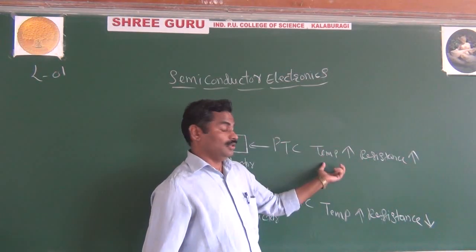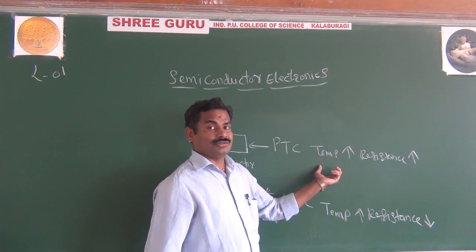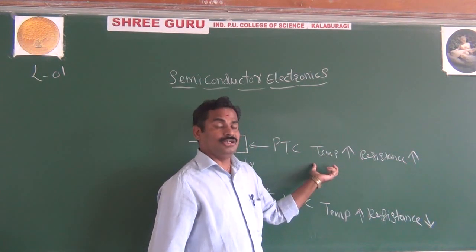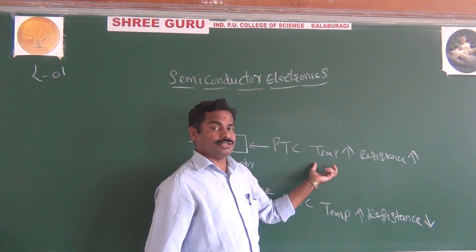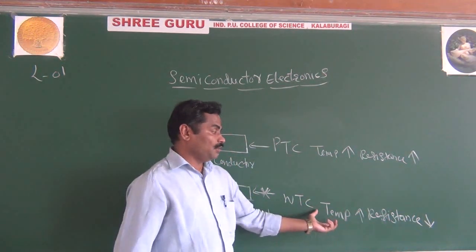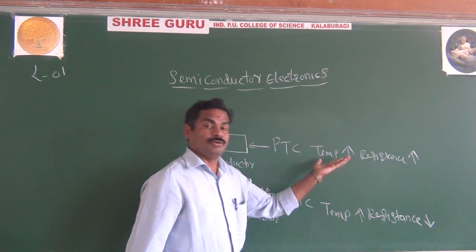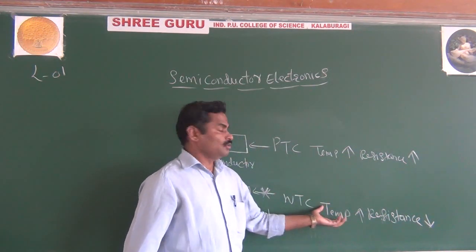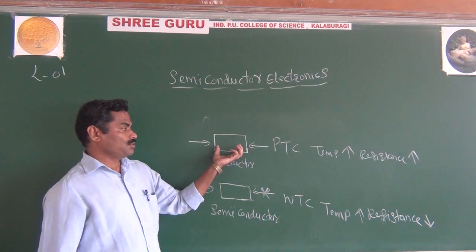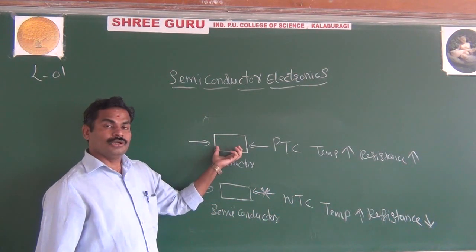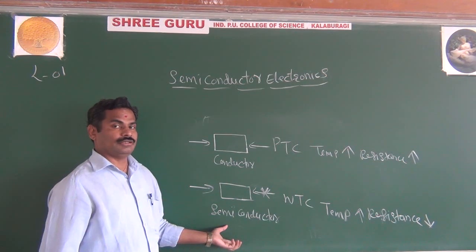It means the current decreases, because with increasing resistance the current decreases and the conductivity decreases. But here, as the temperature increases, the resistance decreases. If the resistance decreases, the conductivity increases. This is also one major difference between a conductor and a semiconductor.